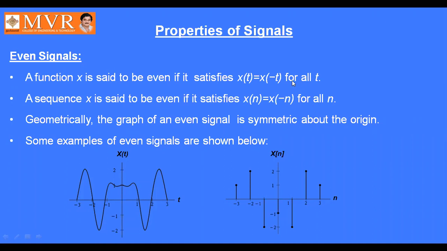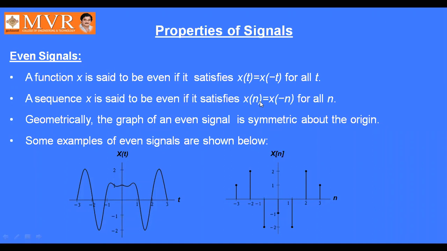Remember, x of t is nothing but a function, x of n is nothing but a sequence. x of t is represented as a continuous time signal, x of n is represented as a discrete time signal. Discrete time signals can be represented as a sequence, whereas continuous time signals can be represented as a function.